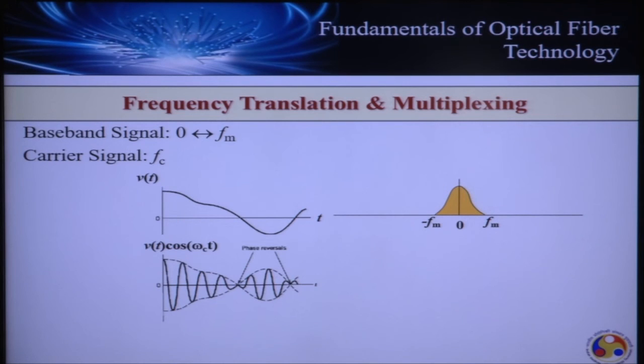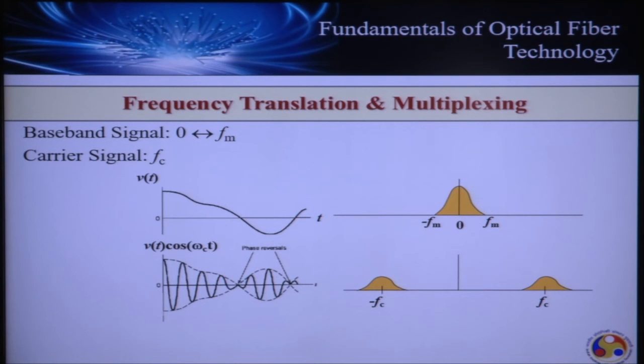To see its spectral content, I need to once again take the Fourier transform, and we shall have the original signal translated to Fc and minus Fc, equidistant from the central part. So this is how the signal is transported.